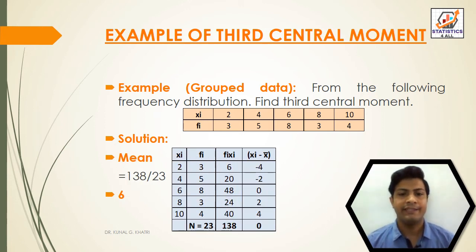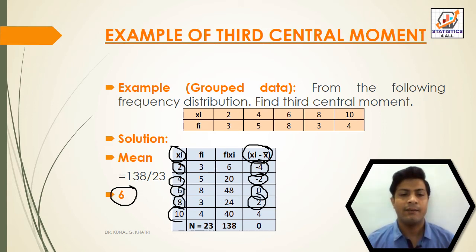So after finding this value, we have to find xi minus x bar. Here x bar is equal to 6 and this xi value is given here. So 2 minus 6, that is equal to minus 4. 4 minus 6, that is equal to minus 2. 6 minus 6, that is equal to 0. 8 minus 6, that is equal to 2.